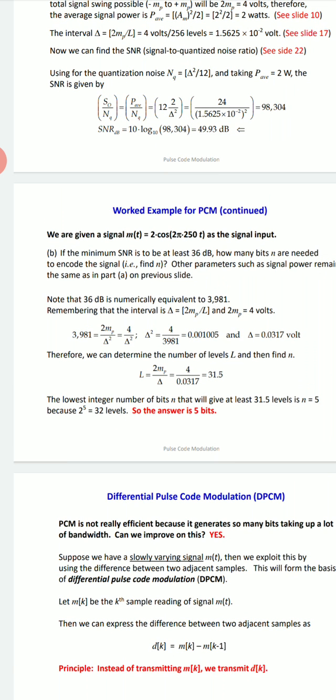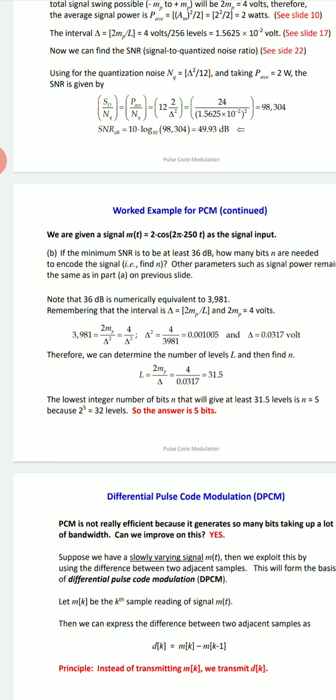Now we have the value for the SNR, 36 dB. If we take the anti-log, you will get 3981. Remembering that the interval delta equals 2 MP upon L, we now get 2 MP equal to delta into L. You will get the value 4, because here we are taking MP as 2, so 2 into 2 you will get 4 volt.